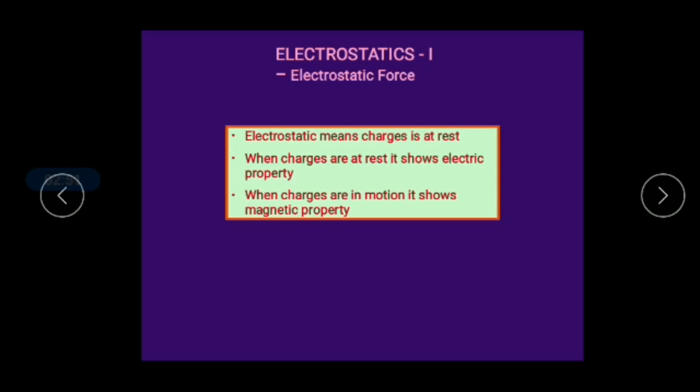Now I want to tell you two important points. When the charges are at rest, they show the electric property. When the charges are in motion, they show the magnetic property. This chapter deals with charges at rest. So I will give you the definition: the branch of electricity which deals with stationary charges is called electrostatics.